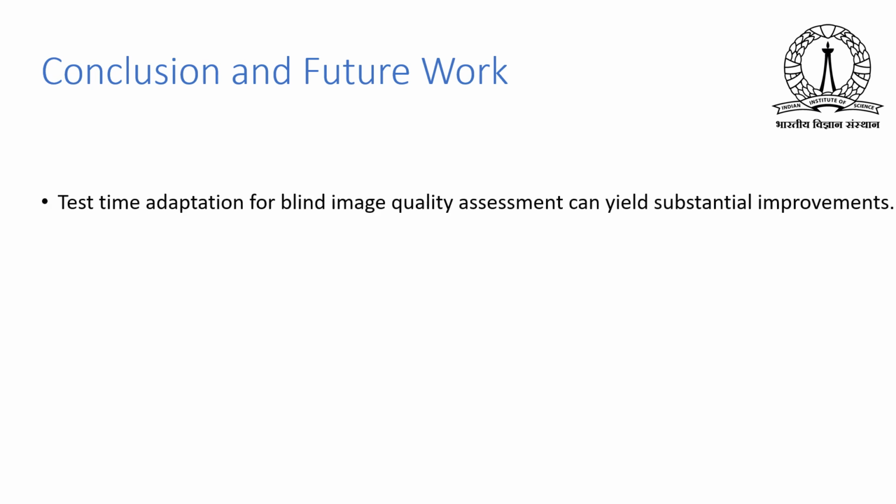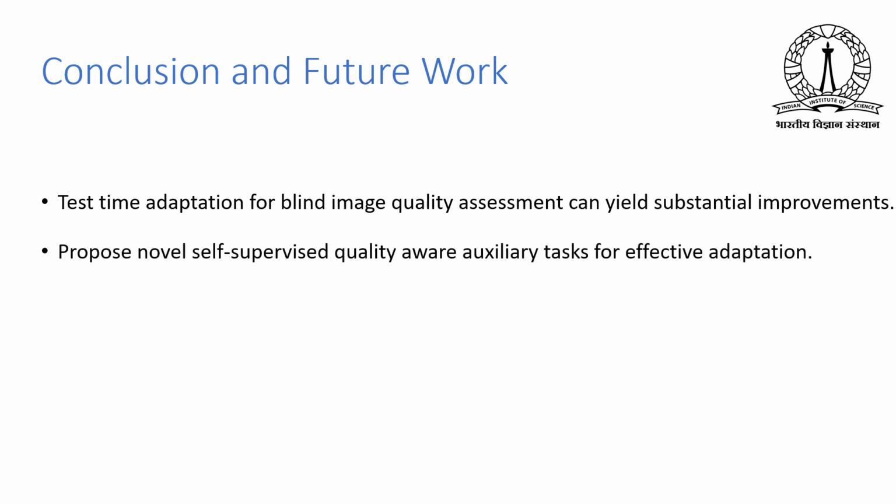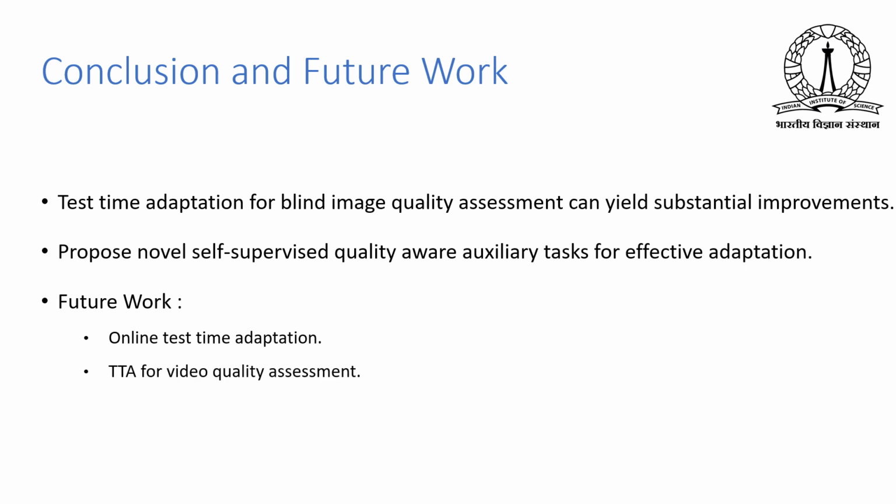So we can conclude that our proposed test time adaptation method can give significant improvement for blind image quality tasks using these two self-supervised auxiliary tasks, rank and group contrastive loss. In future, we can extend our idea to online test time adaptation techniques, where test data is coming sequentially and the model may face the issue of catastrophic forgetting. Also, our idea of image quality assessment can be further extended to video quality assessment.